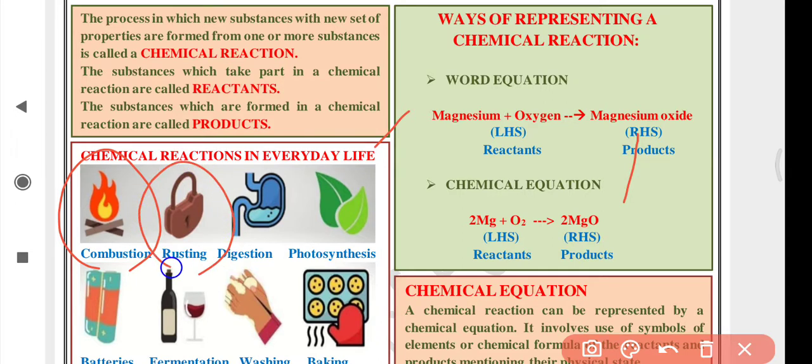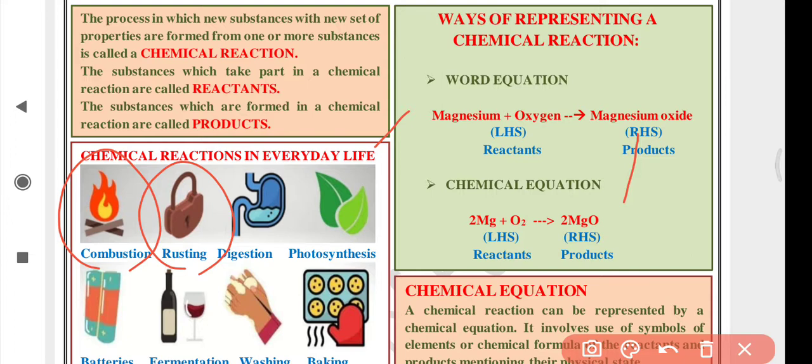Similarly, rusting. This is an iron lock shown. Iron easily undergoes rusting. Other metals also undergo rusting, but iron, you have seen iron doors, iron coolers, products made of iron, the cycle, sometimes the cycle wheels; if their paint is scratched, they can undergo rust.